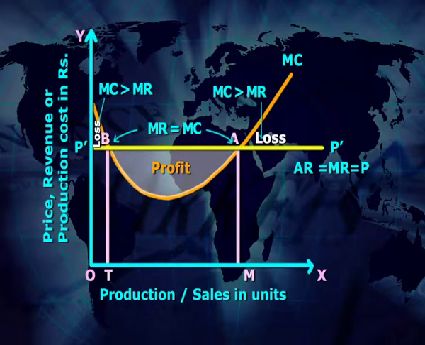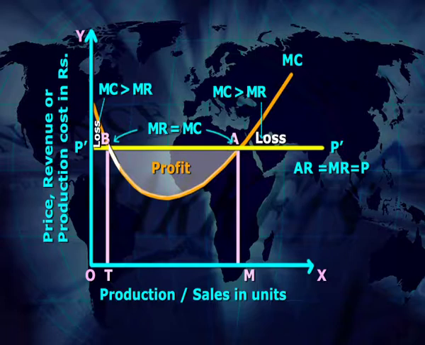Thus, before point B and after point A, MC is greater than MR, which means marginal cost is higher than marginal revenue and a situation of loss is prevailing. Therefore, production is not possible. But at point B, MC is equal to MR in the firm of that market. It means at point B the loss has vanished, but profit is still not introduced. So, production at point B is not beneficial and therefore, it is not the equilibrium point.